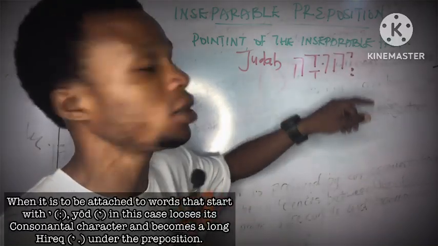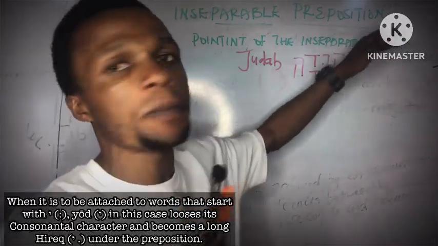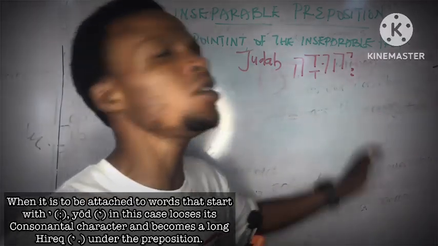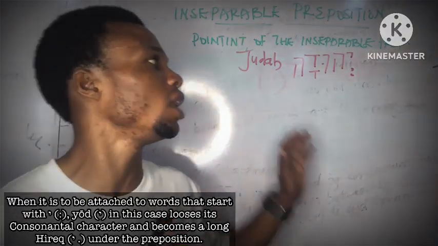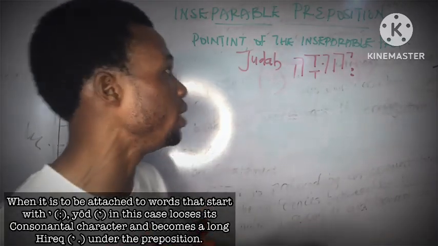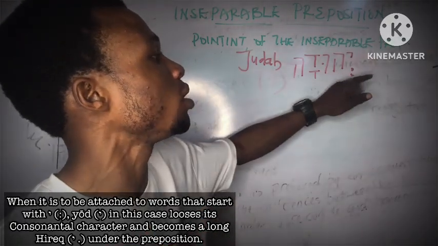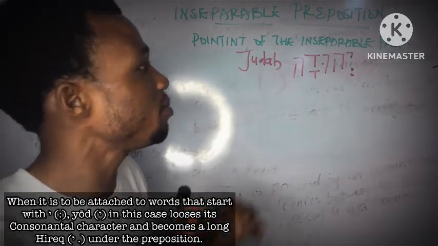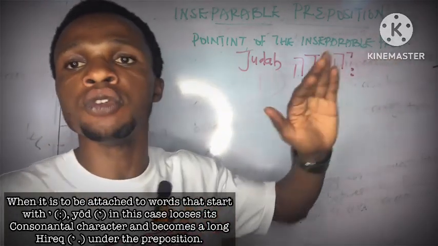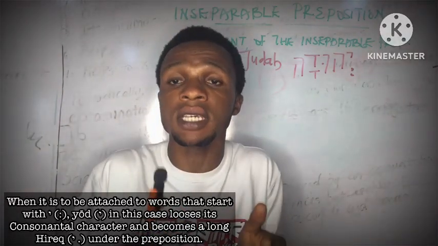It's starting with yod and shewa, and you want to attach your inseparable prepositions to it. So you cannot just say le Yehuda, or be Yehuda, or ke Yehuda. No, it is not correct. That situation is going to affect this yod. Like I said before, the yod is now going to lose its consonantal character, so it will no longer work as a consonant.